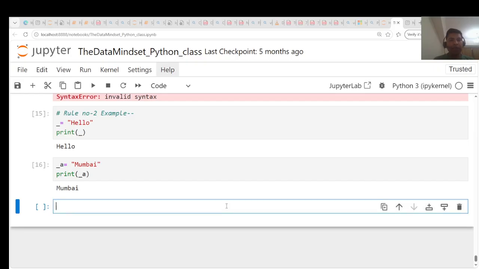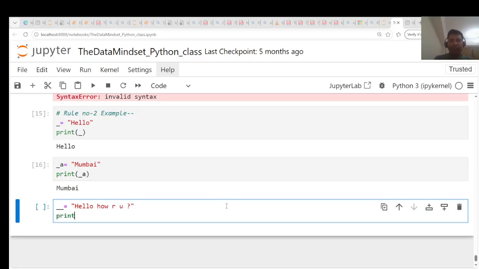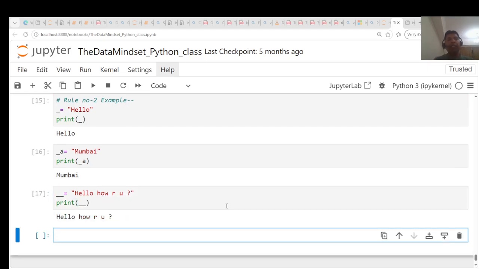Now let's say I use underscore is equal to hello, how are you? And this time I'm trying to print underscore. Look at here, you are getting an output. All right, one more example.